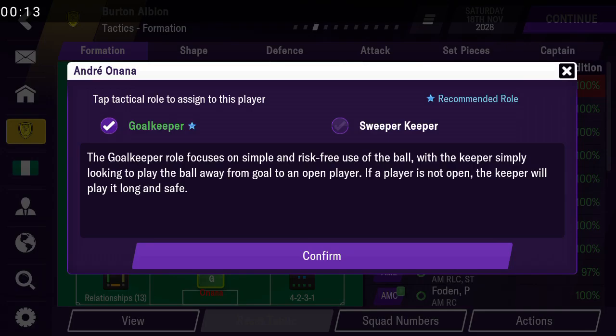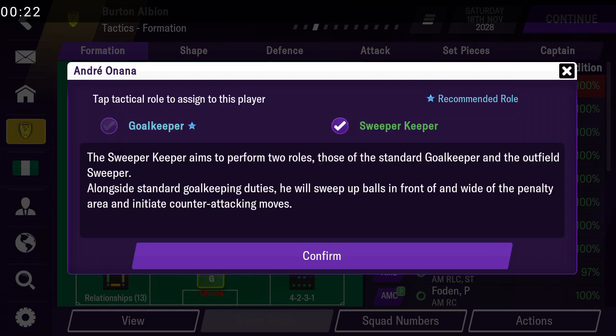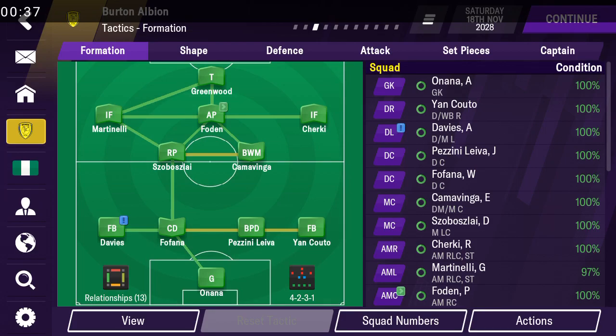Look at the two goalkeeper roles here: goalkeeper and sweeper keeper. So this goalkeeper role is just like every normal goalkeeper there is. And this sweeper keeper role, look at it. Sweeper keeper aims to perform two roles: standard goalkeeper, and alongside that, he will sweep up balls up front, wide of the penalty area, and initiate counter-attacking moves. So examples of the sweeper goalkeeper are Neuer and Ederson.